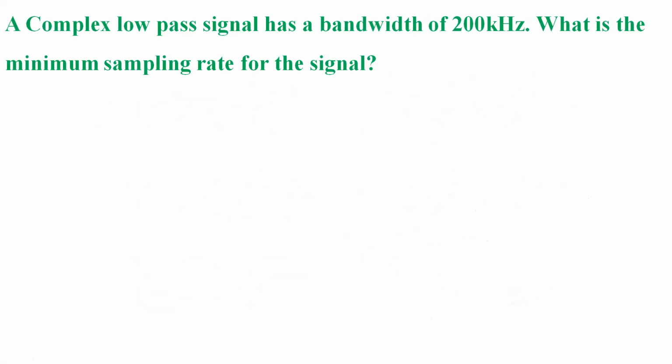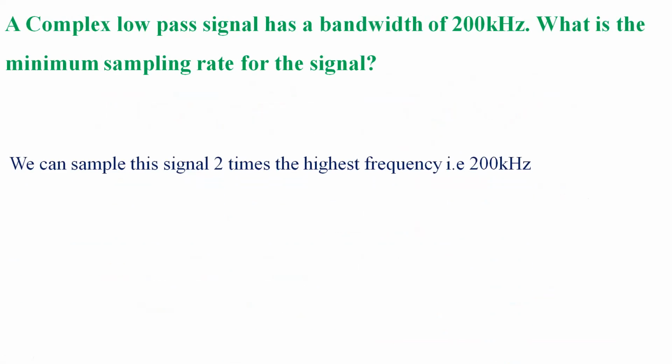Here we have a problem. The problem statement is: we have a complex low pass signal which has a bandwidth of 200 kilohertz. What is the minimum sampling rate for the signal?